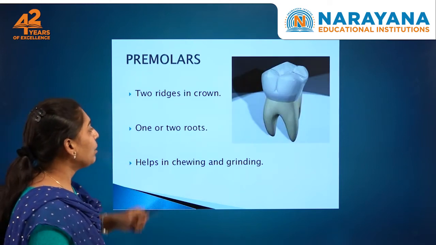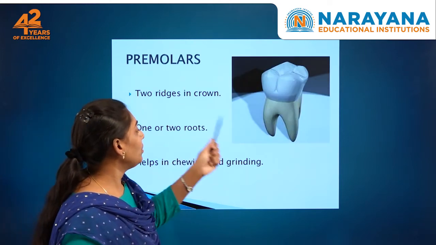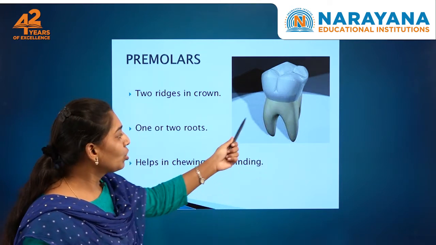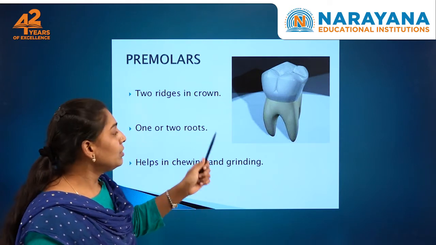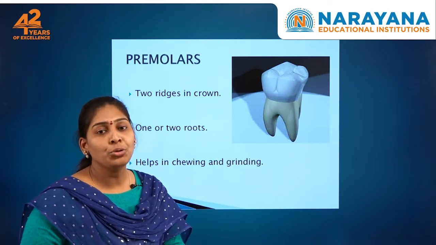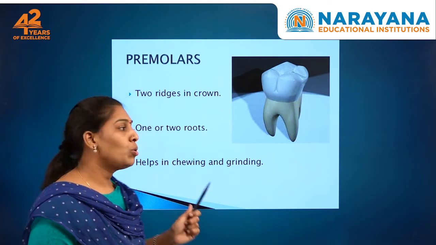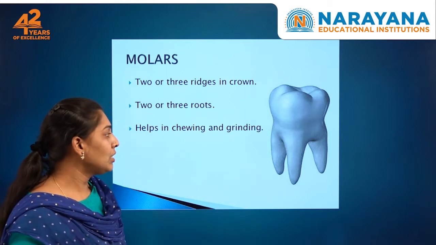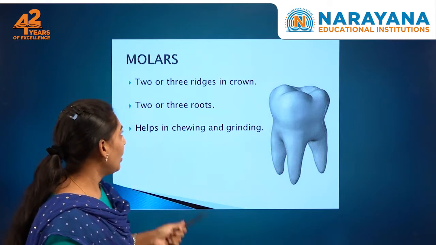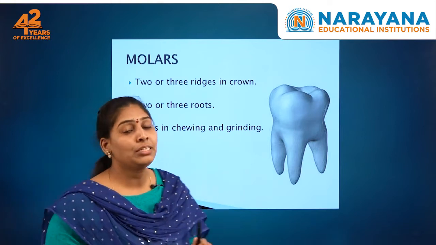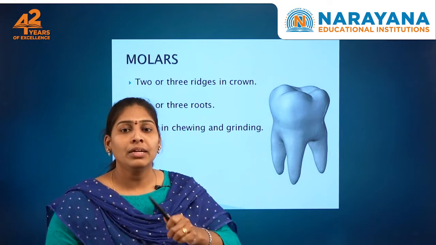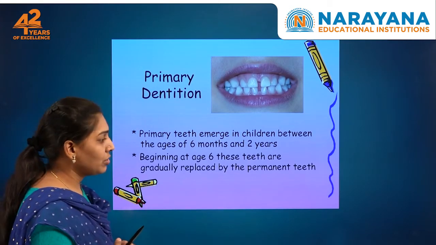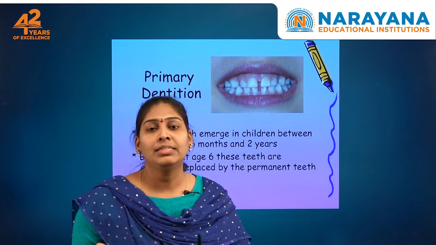Premolars have two edges in the crown, whereas one or two roots will be there, and they are very important for grinding and chewing. The molars are similar, where we can find two or three roots, and they are also very helpful for chewing and grinding the food material.